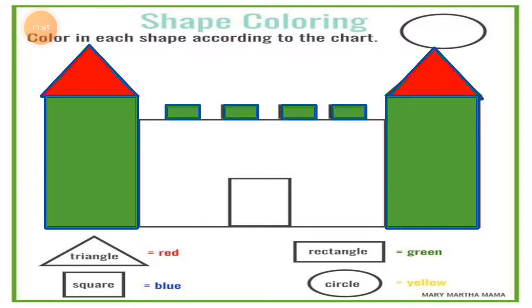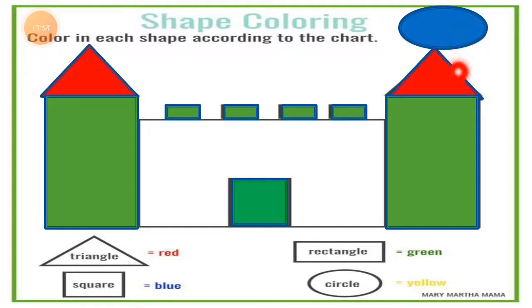Understood this? Now let's color square. Square we have to color it blue. I don't have that color, so I'll do it in green, but you have to make this color blue. And the final, I'll just make my choice color in the blue, but you have to make the circle in yellow color.